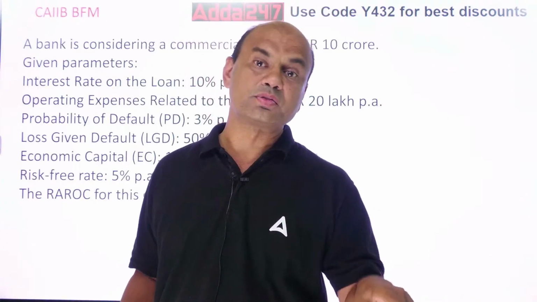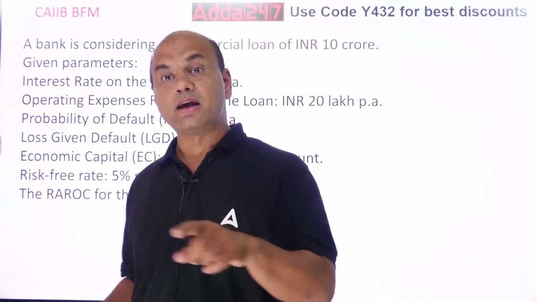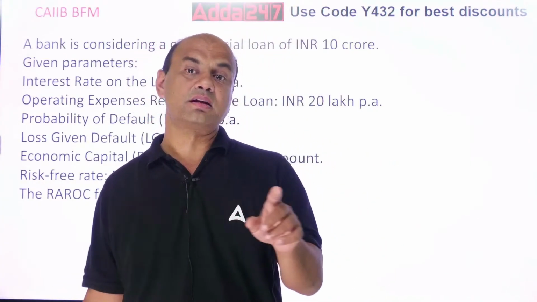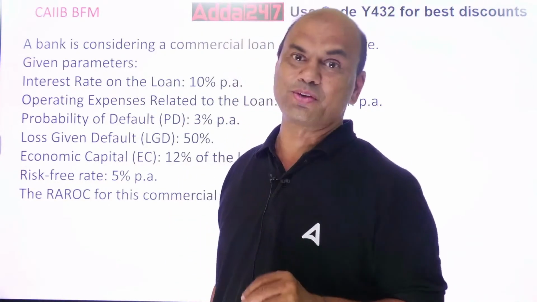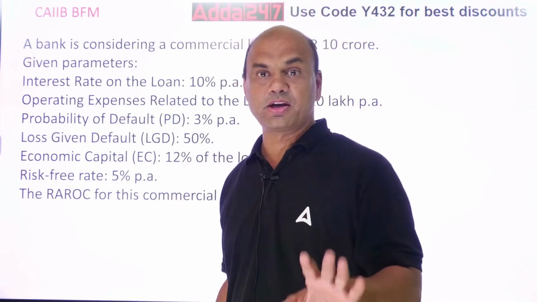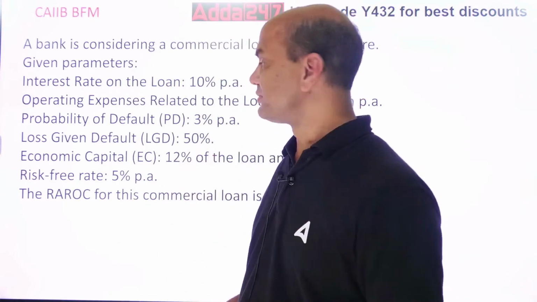Commercial loans, how many loans were given per year and what was the NPA per year, and that percentage, we calculate the average, weighted average. Then you get the probability of default. But in the exam it will be given to you. I just gave you the background of this.